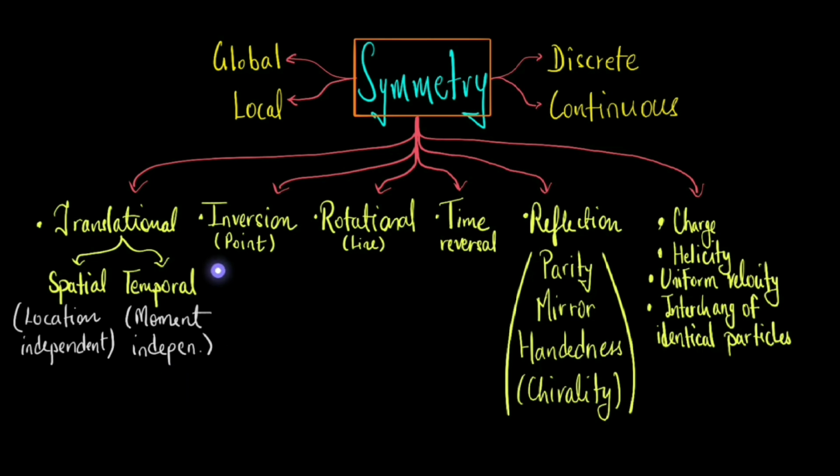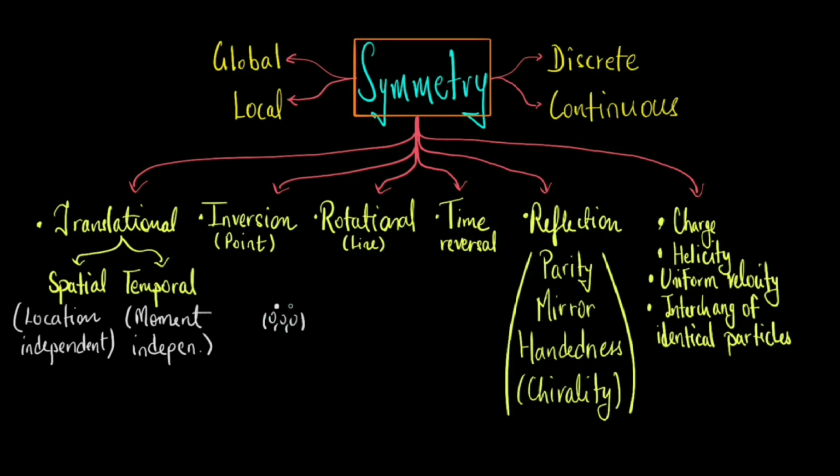Next is the inversion symmetry or point symmetry. Inversion symmetry implies that an object or system is unchanged when all its spatial coordinates are inverted relative to a central point, often called the origin. So let's see how inversion symmetry works. Imagine a central point in a system, commonly considered the origin. Let's call it 0, 0, 0 in the coordinate system.